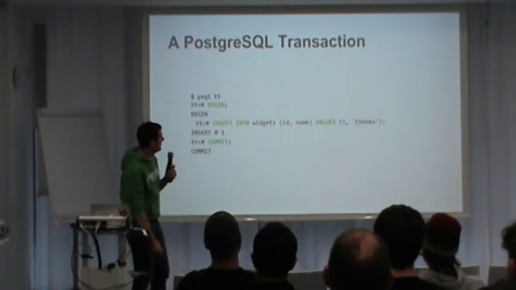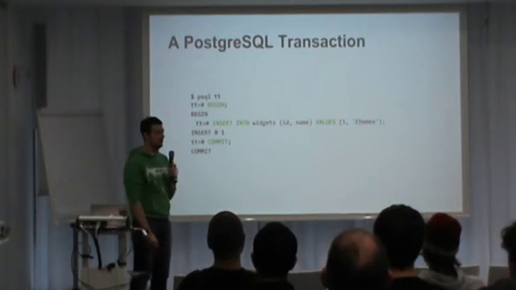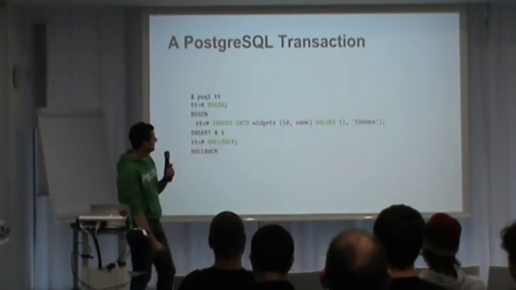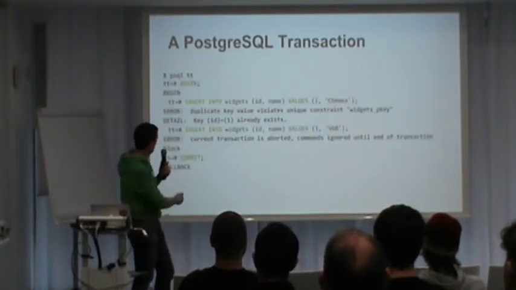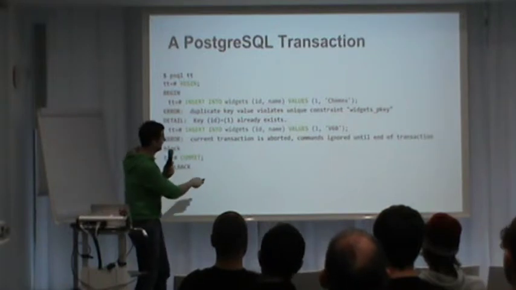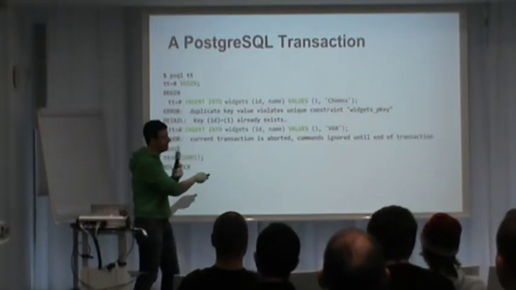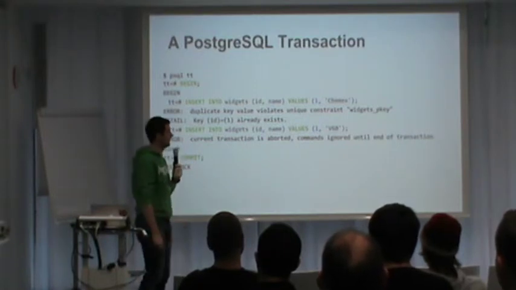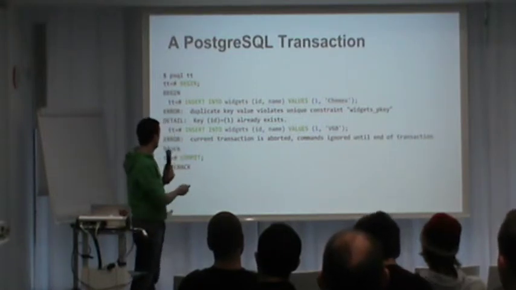So here's what a transaction looks like. No surprises here, right? Anyone? No. Okay, we're fine. And this is what happens if we're failing. Again, we've all seen this, maybe not exactly this way. Rails hides a lot of this from you, Go doesn't, it forces you to deal with all of this nastiness.